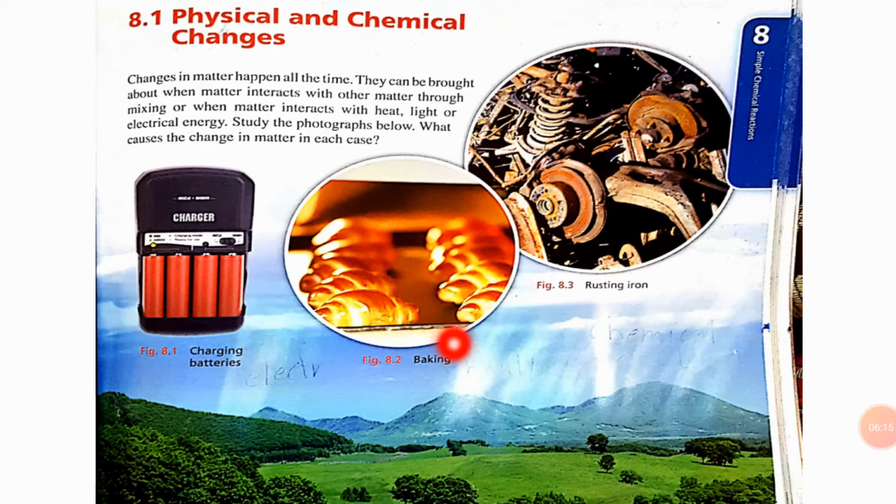Okay, the next is baking. Which main thing caused the baking? Heat. So you have to write heating here. The next is rusting iron. Rusting iron is basically a process in which the iron readily reacts with the oxygen in the atmosphere and the rusting process happens. So what you have to write here is: iron with oxygen in the air.